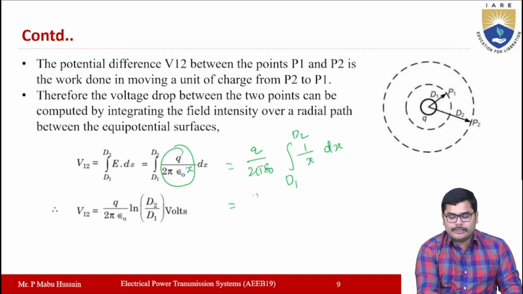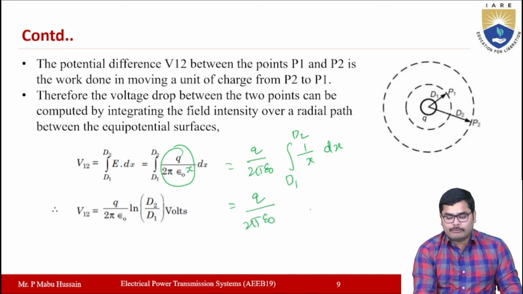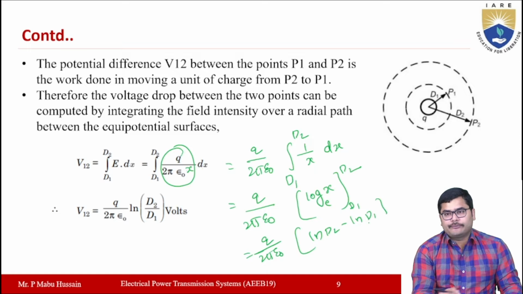Now this will be equal to Q by 2 pi epsilon naught, and the integration of 1 by x you can take as log x, or log x to the base e, and the limits are d1 to d2. So this can be written as Q by 2 pi epsilon naught, ln d2 minus ln d1, right?